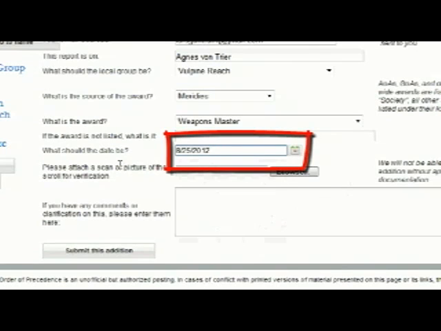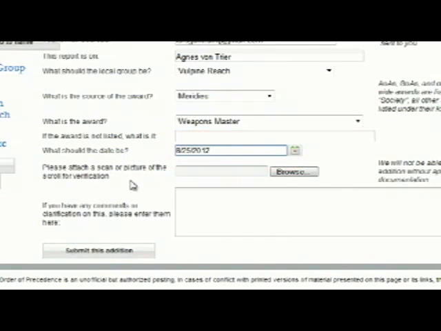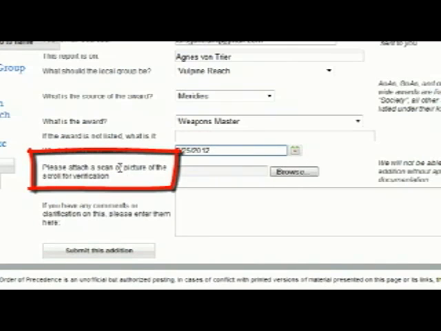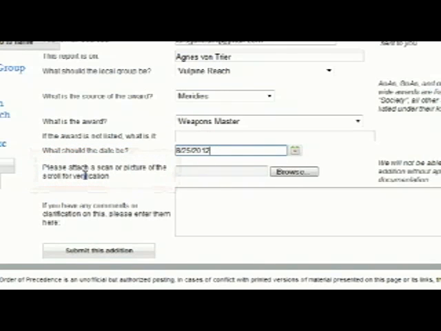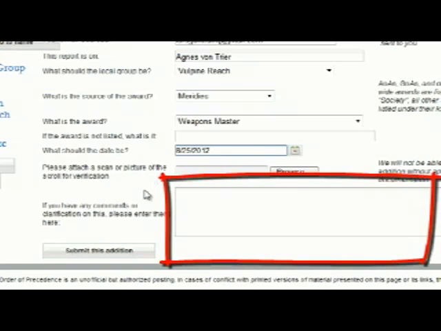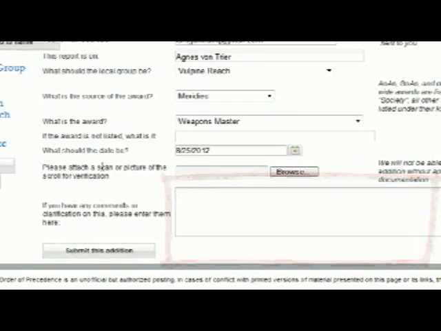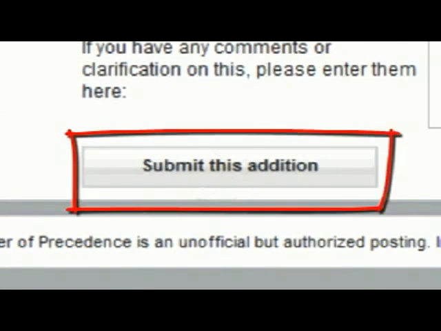Now this is important, especially if this award was given out some time ago. Please attach a scan or a picture of the scroll for verification. Now, if you were at court and you had noticed in the court report that there was someone, say from your local group, who was given an award and you've seen it, you could go ahead and add your comments through here. But it is a lot easier if you go ahead and send a scan of that scroll for verification. When you're finished, of course, submit this addition.